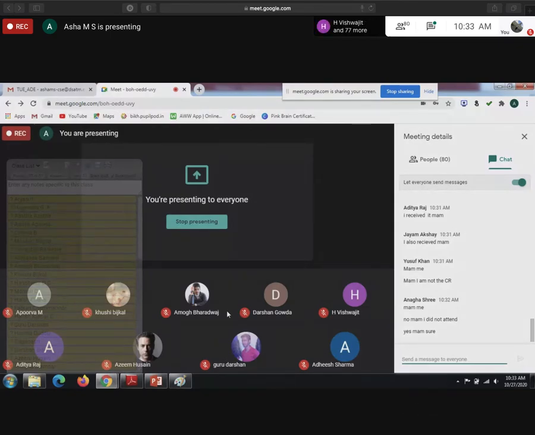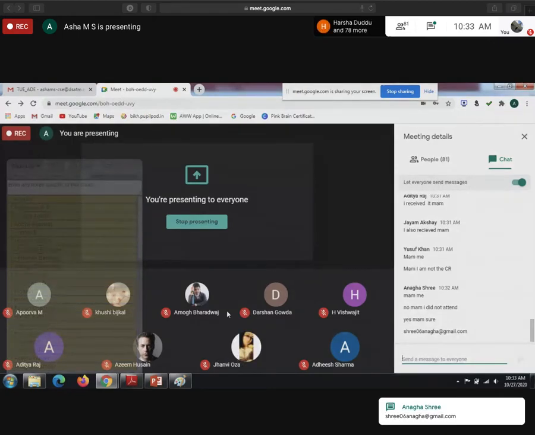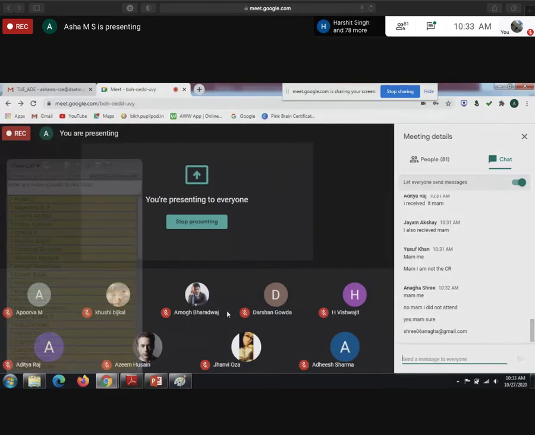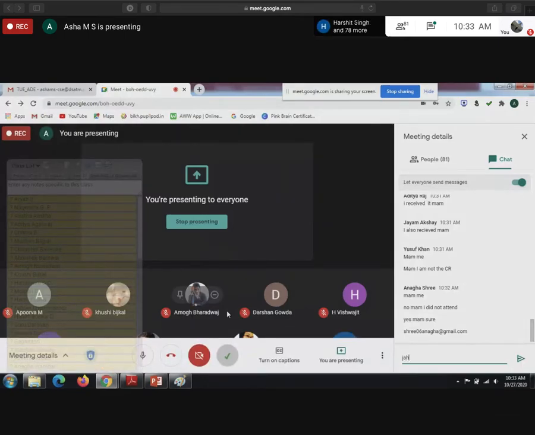Guys, can you mail the certificates that you have received to Anaga? Anaga, can you text your mail ID here in the chat box, please? HOD ma'am is asking for the update. We need to record all these things. Whomsoever have received the certificate will be having a few benefits from the department end. Anaga, I need it by 1 o'clock.